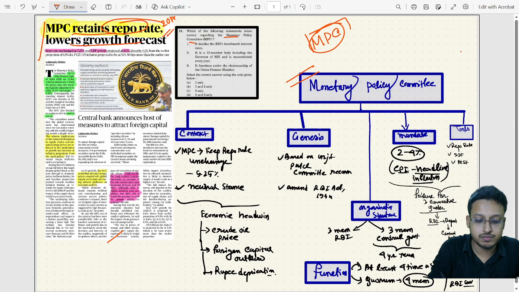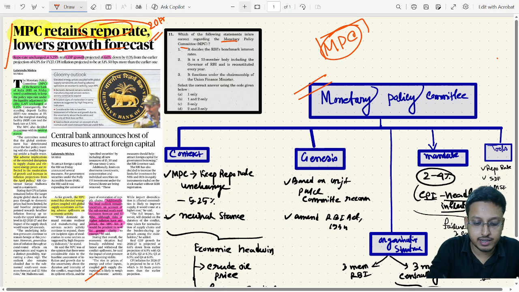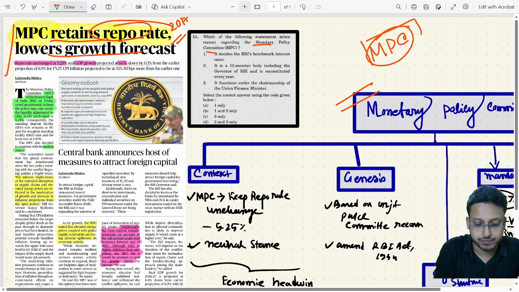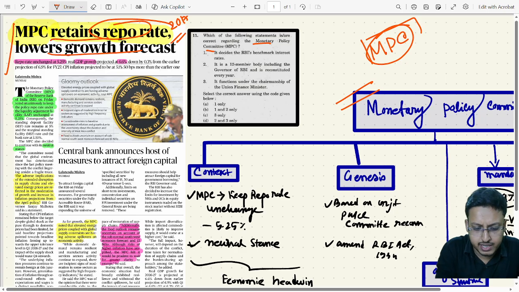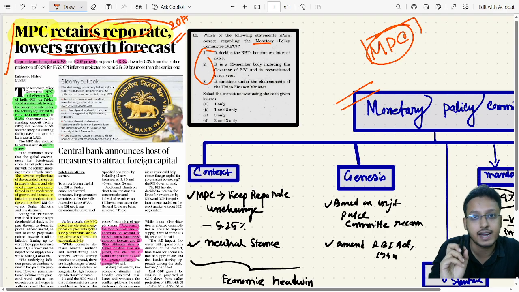I'm just zooming in a little bit. Try to see the question. Which of the following statements is correct regarding the Monetary Policy Committee? Three statements are there, and now you have to find the right answer.